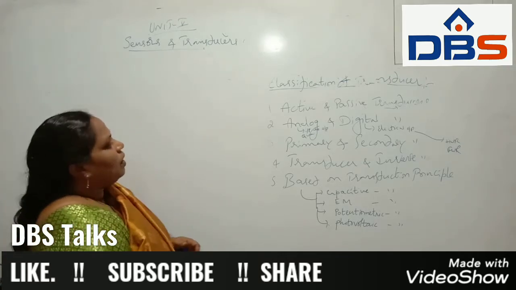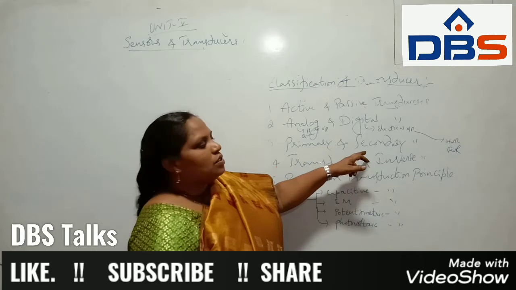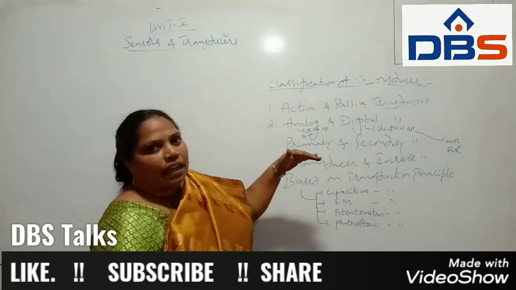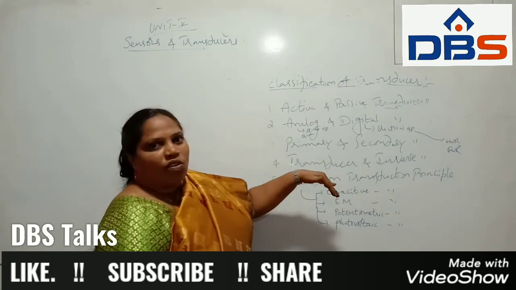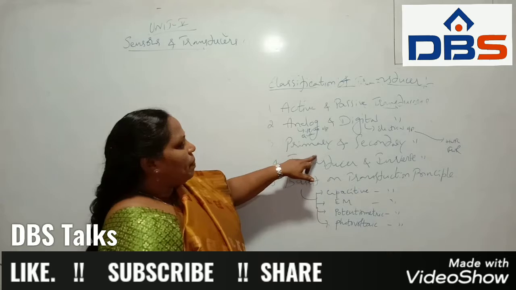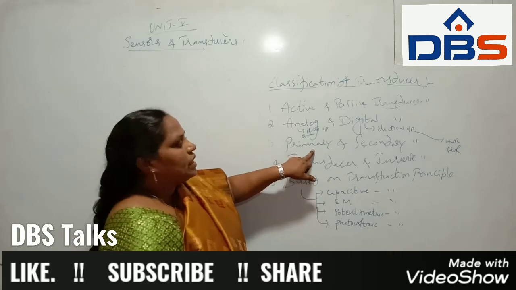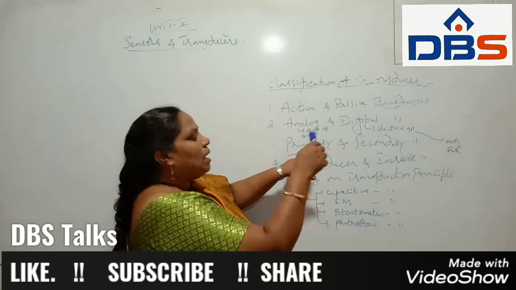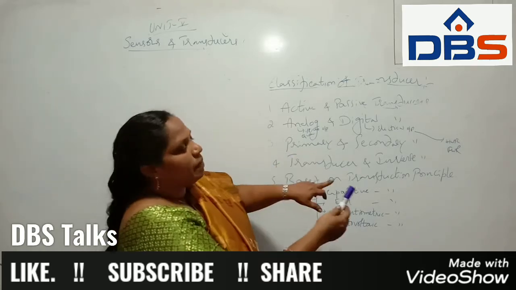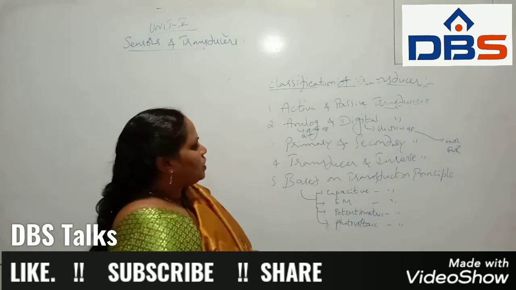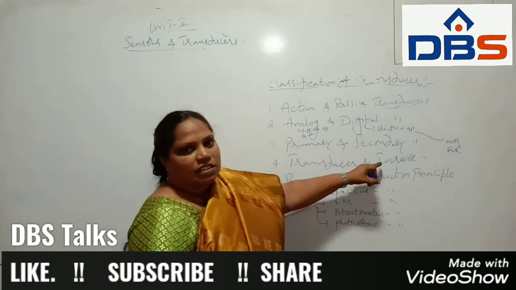Whereas the primary and secondary transducer, where we give the conversion from one quantity into another quantity, that is the primary transducer. Secondary means the primary's output is the input of the secondary transducer. Next, transducer and inverse transducer.